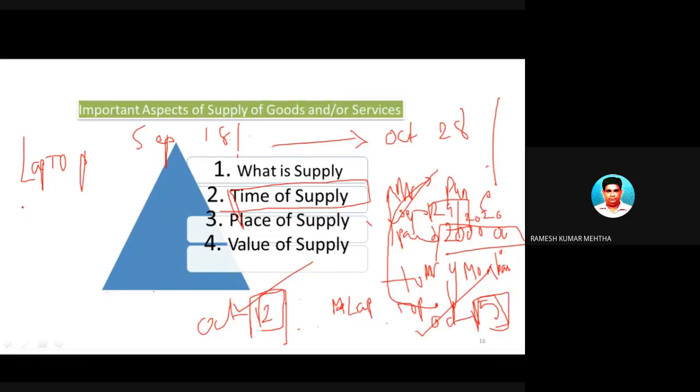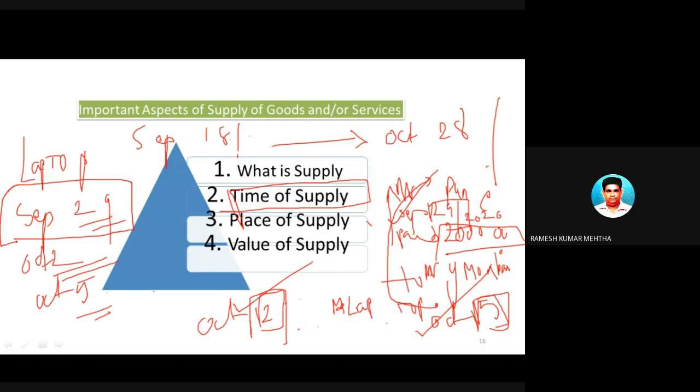So when there is one transaction but 3 different dates, one is September 29th, one is October 2nd, one is October 5th, there is an element of confusion whether this is the date I have to take for the payment of GST or charging of GST, or this is the date. For example, you don't know the rule, neither do I know the rule about the time of supply, and I calculate the GST based upon this.